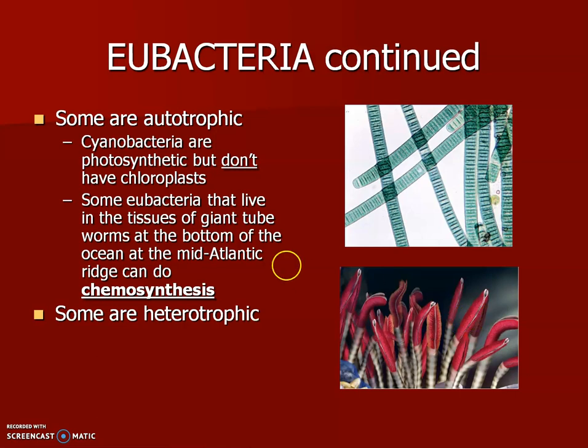But a lot of other eubacteria are heterotrophic, and these might be the ones that you think of as pathogenic. So the pneumococcus bacteria that causes pneumonia would be actively feeding on lung tissue. A lot of decomposing bacteria are eubacteria. So the bacteria that would break down dead bodies and wastes are eubacteria.